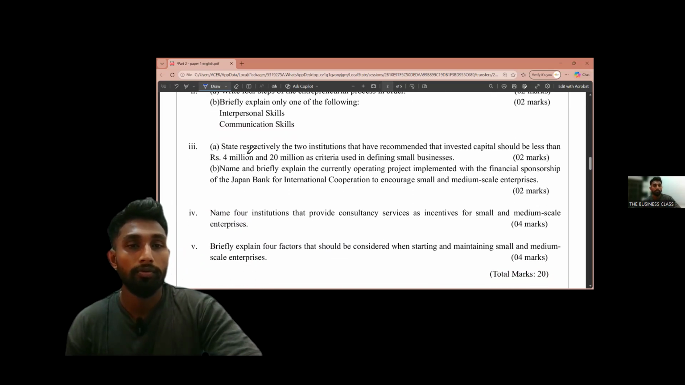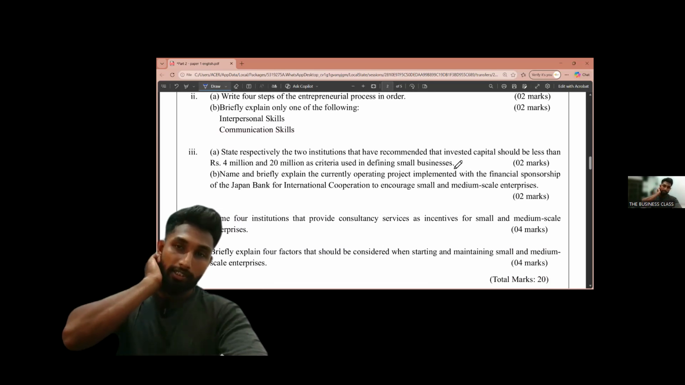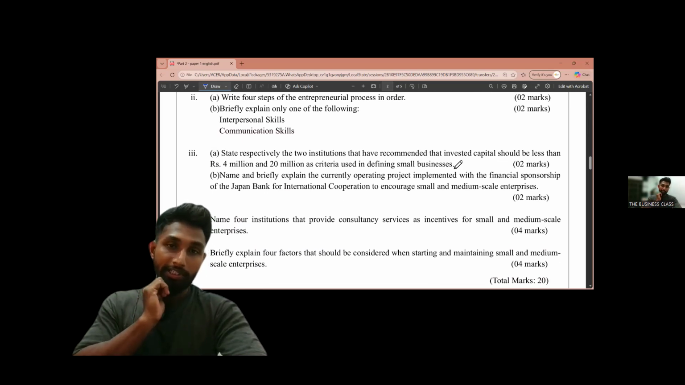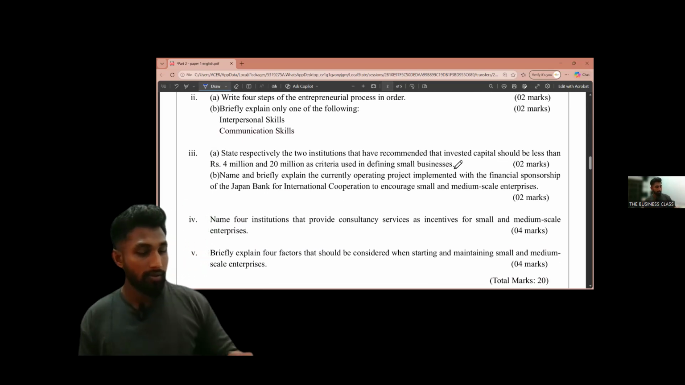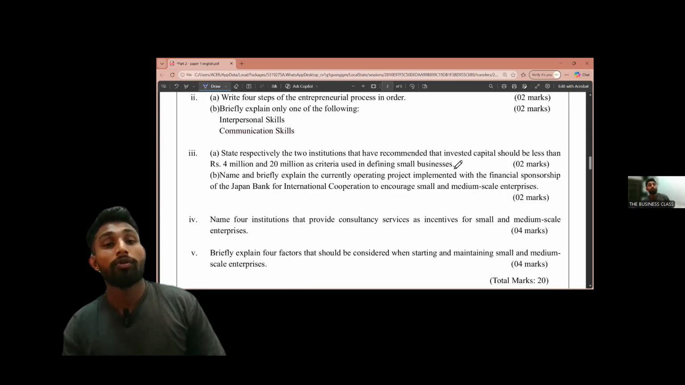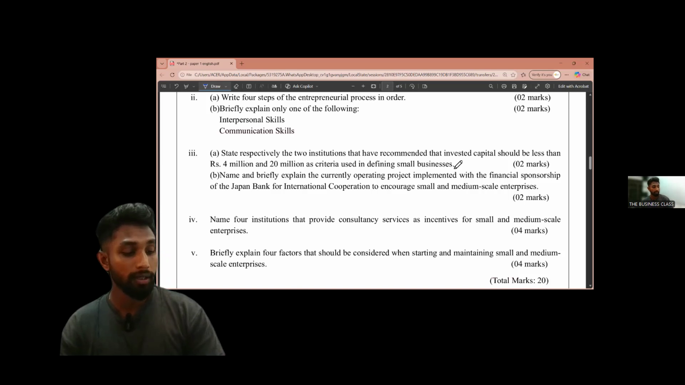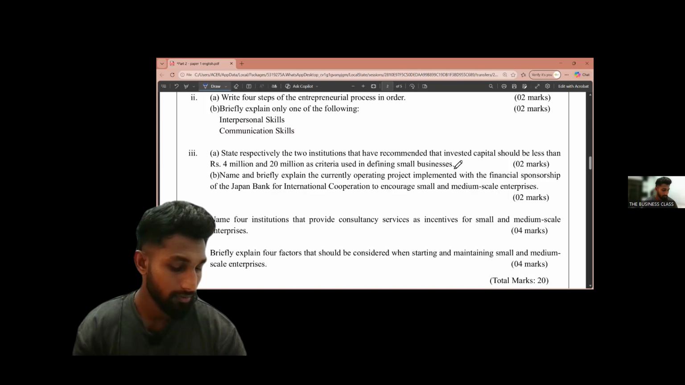State respectively the two institutions that have recommended that invested capital should be less than 4 million and 20 million as criteria used in defining small business. So the first category, the 4 million benchmark was given by, write down, Ministry of Industrial Development.